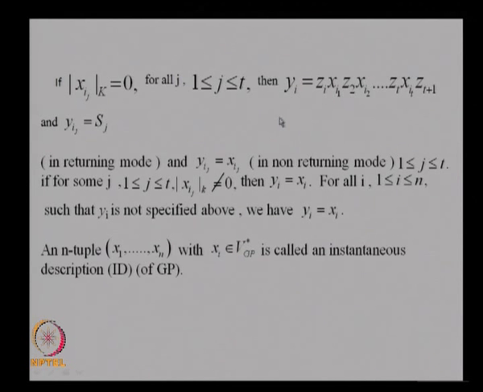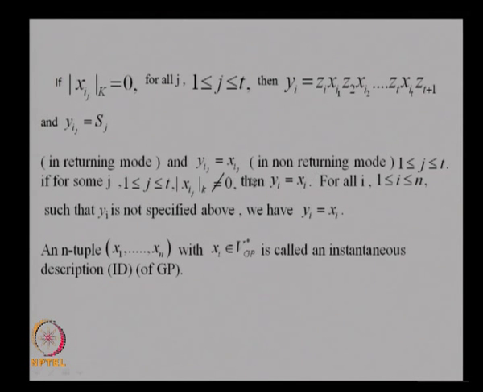What happens for the ijth component? The i1th component provides this string to the ith component, the i2th component provides this string for the ith component, but what happens to them? What happens to the ijth component? It starts again, once again it starts from sj, that is called the returning mode. So, it returns the start symbol. In the non-returning mode, it keeps the corresponding string xij as it is and proceeds further.